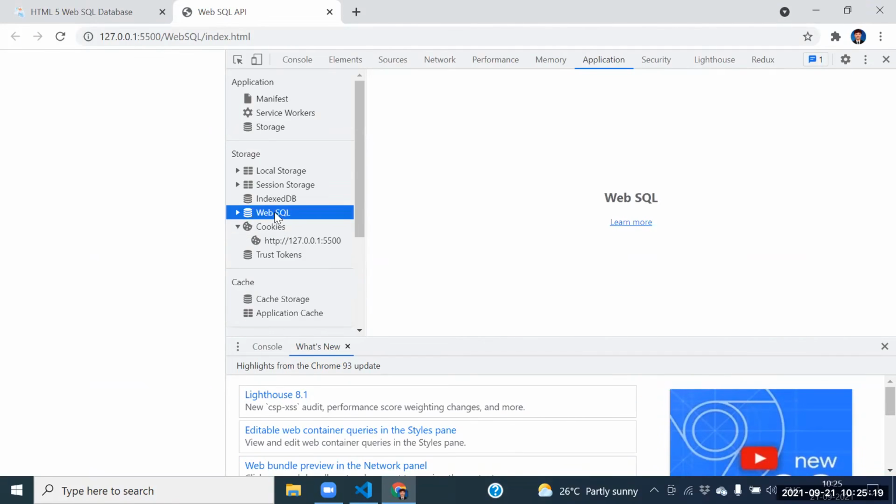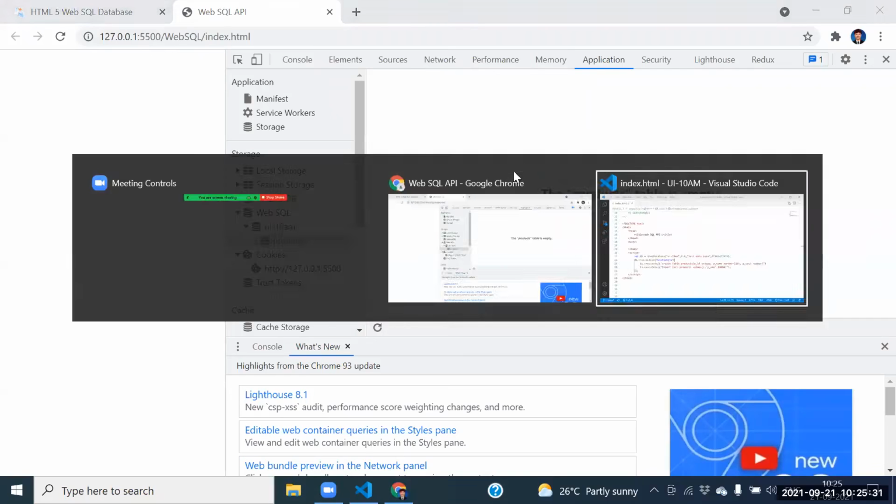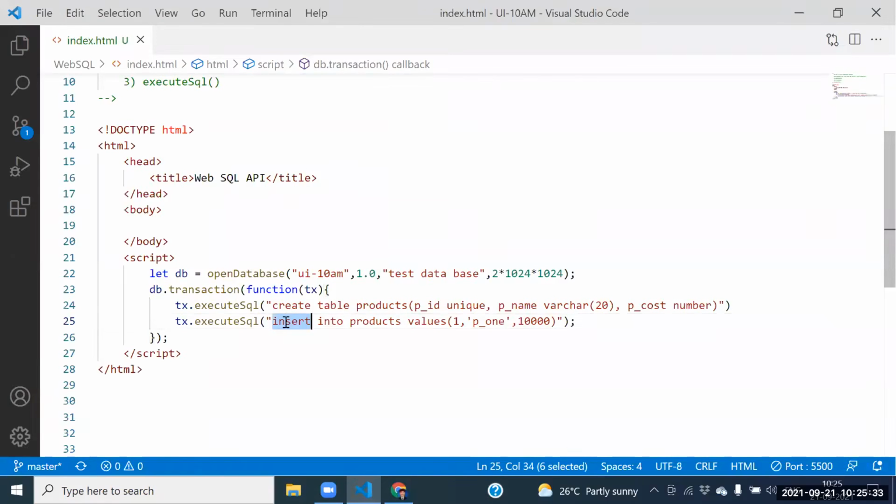Go to the Web SQL here and open the products table. The products table is empty. Why empty? Sir, at first, insert into products, first of all you need to write the fields, then the values. That's mandatory. Yes, sir, mandatory.